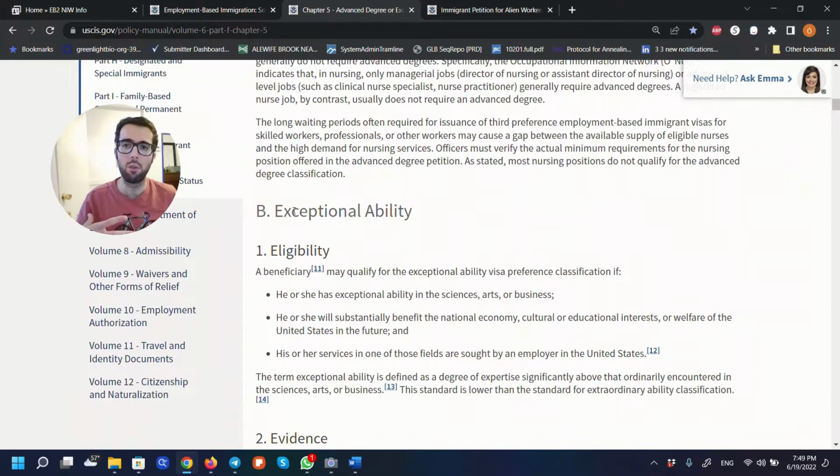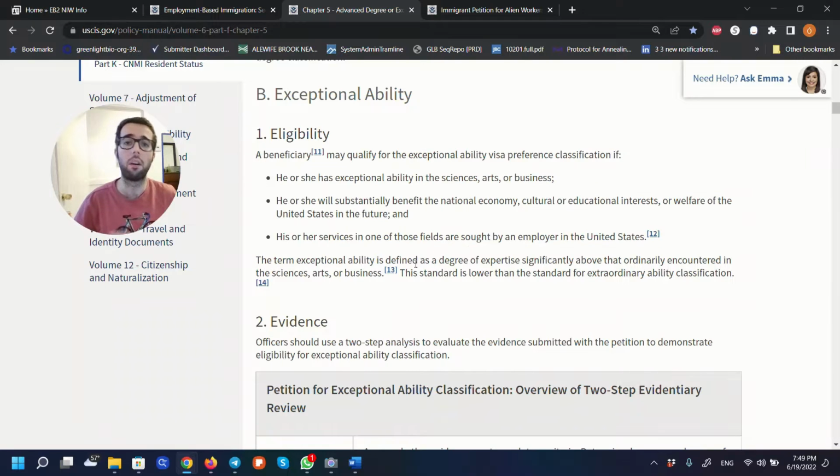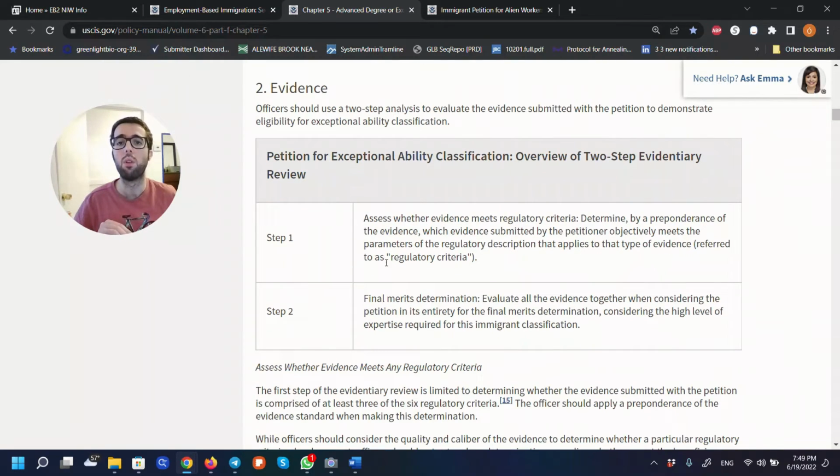Then, if you don't think that you are eligible based on your advanced degree, you can read about exceptional ability, how the USCIS defines a person of exceptional ability, and what evidence you need to provide to convince them that you are indeed a person of exceptional ability. This is one key section of this particular chapter because it explains a little bit how a USCIS officer may look at your case and decide on it. And it's actually a two-step process.